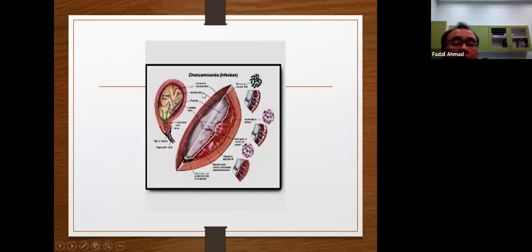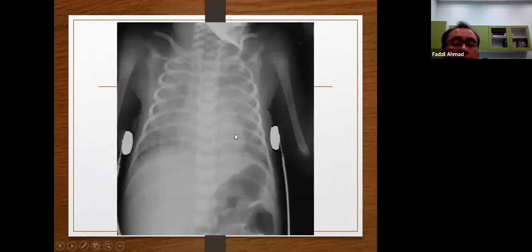trunk. And then there is how the ascending route will result in chorioamnionitis, and from there it goes into the baby, into the fetus intrauterine. And this is the chest X-ray. If you compare it with the first X-ray of RDS, you can observe some differences. In the RDS X-ray, the lung is solid white, whereas in the X-ray of congenital pneumonia, the lung is a bit patchy, not so solid.